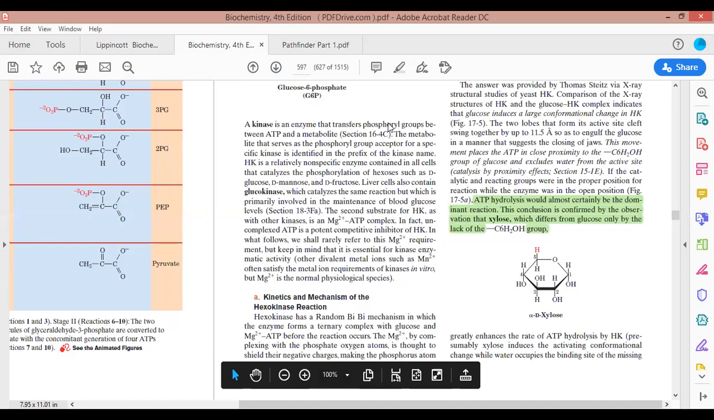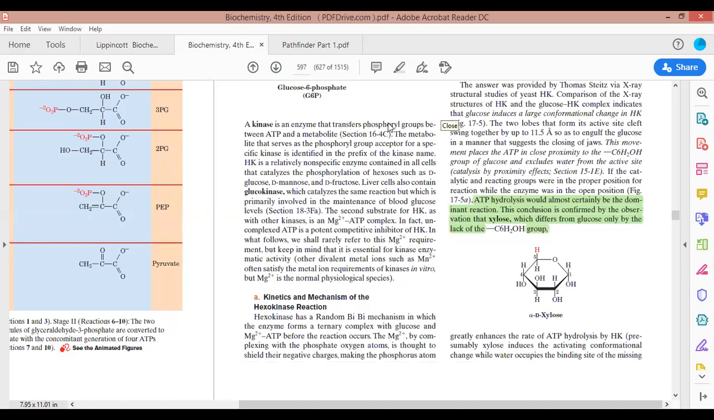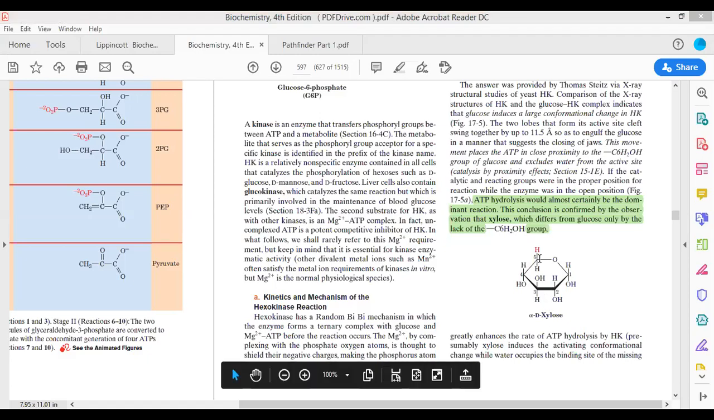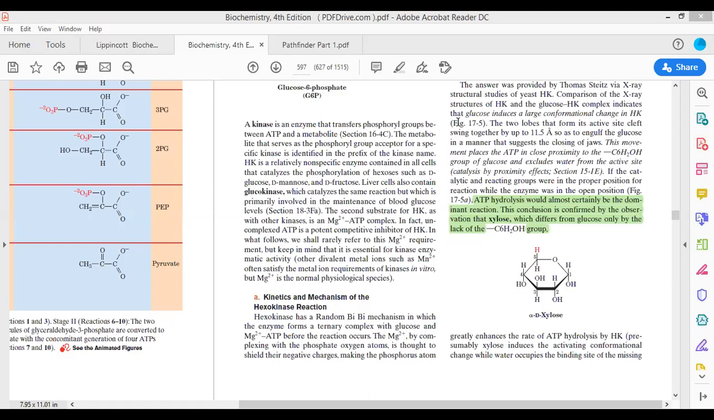Sir, what will be the function of H2O and phosphate complex? Where is H2O? I cannot find H2O and phosphate complex anywhere. If you can just tell me where it is, then I can answer your question. Now see this. H2O, water, and phosphate complex.